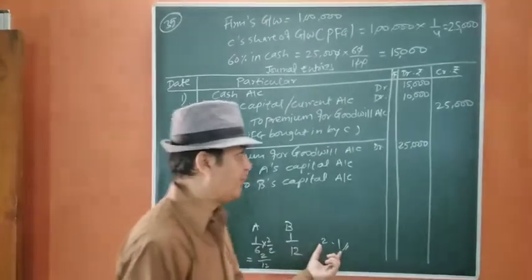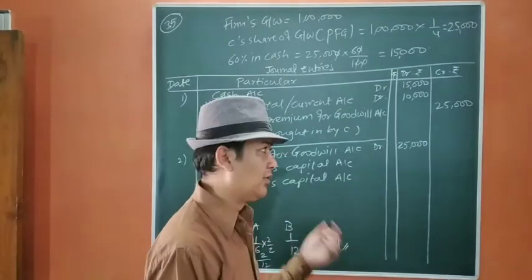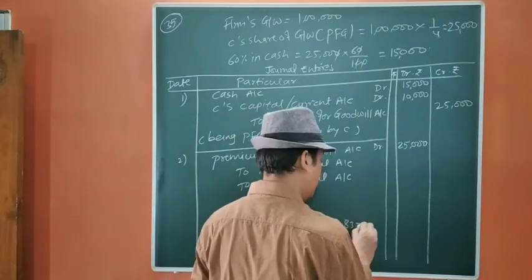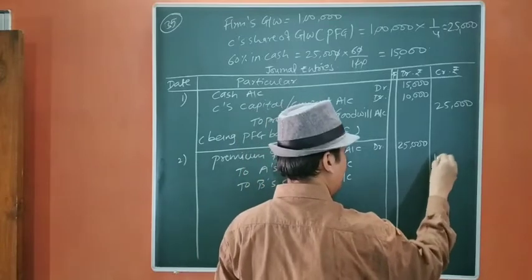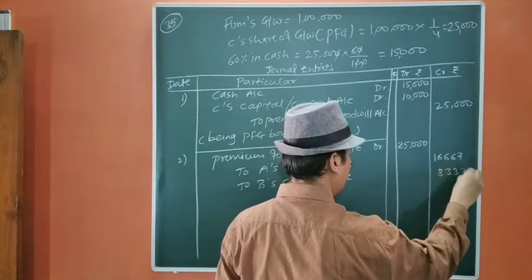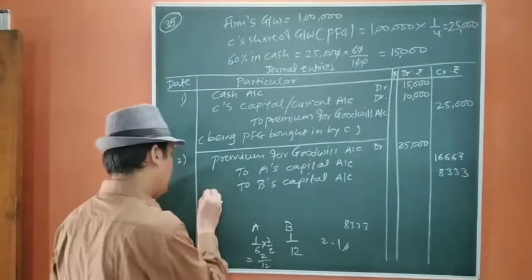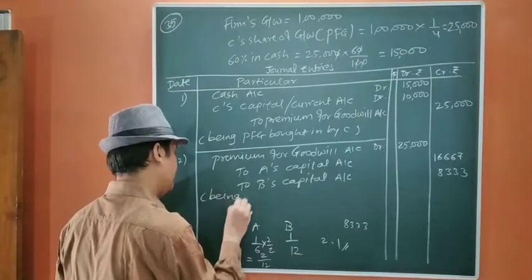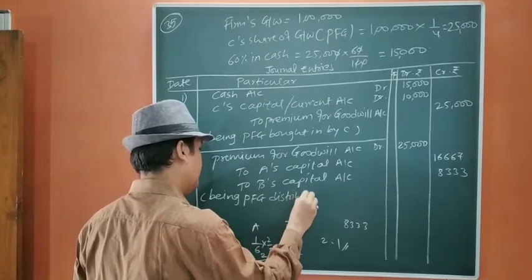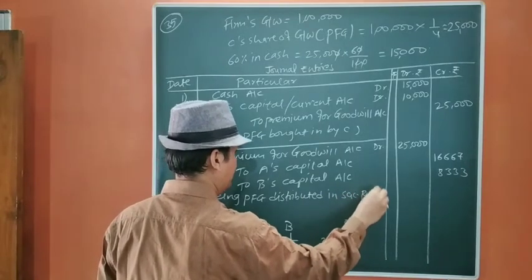Now we are going to divide 25,000 in 2:1. That means 16,667 and 8,333 is the answer in 2:1. Okay, being premium for goodwill distributed in sacrificing ratio.